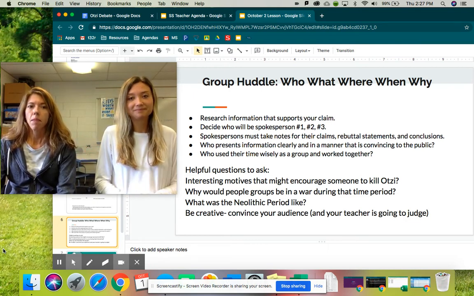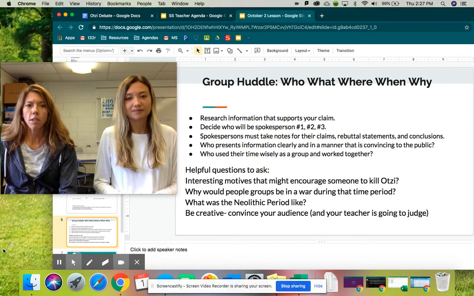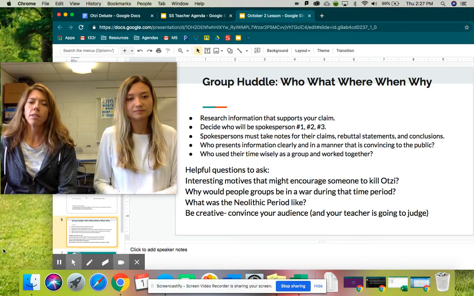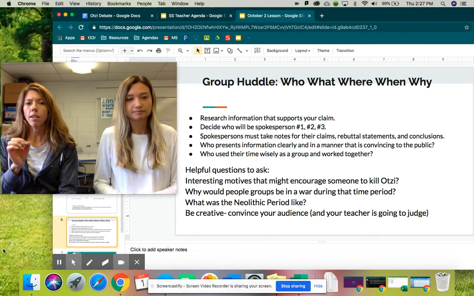All right? So in order to do this, you'll have to break up into two different groups. So your teacher is going to number you off 1, 2, 1, 2. The ones will be on one half of the class, the twos will be on the other half of the class, and your teacher will assign you one of those two claims. And so we'll have the claims up on the screen, and you will be assigned one of those two claims after you've been divided up into two separate groups.